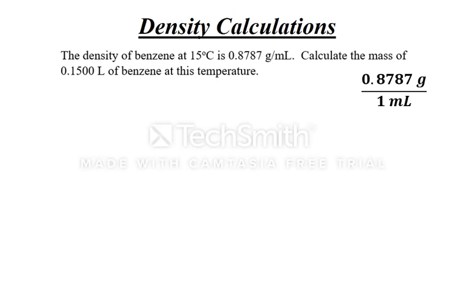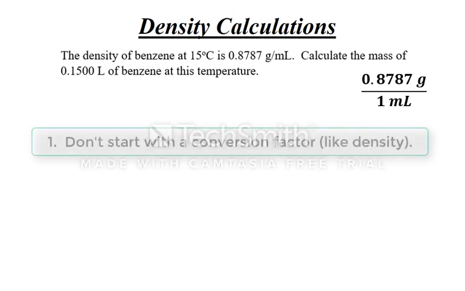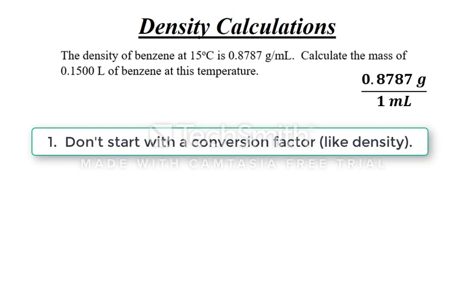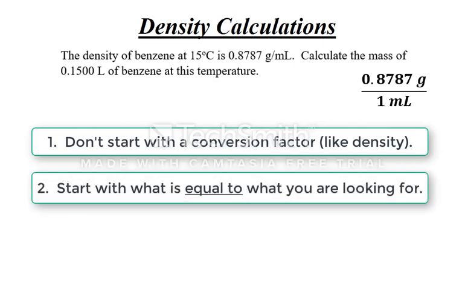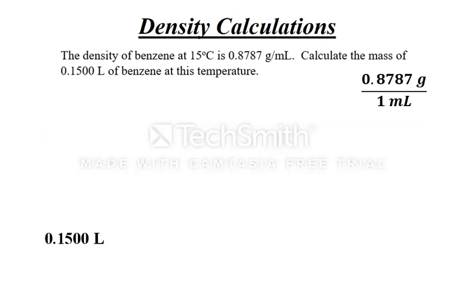First, you have to start with a value that is not a conversion factor. Also remember, since conversion factors are fractions, where the top is equal to the bottom, they do not change the amount of something. They only change the unit. This means that what you start with should in some way be equal to what you are looking for. I'm looking for the mass of what? That's right, 0.1500 liters of benzene. The mass I get will be equal to that volume.